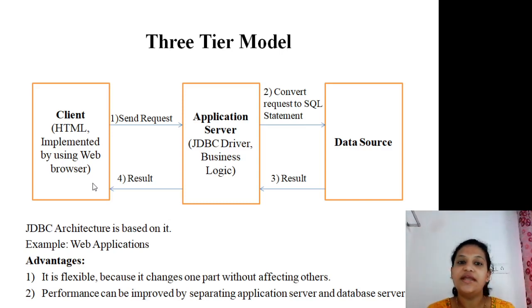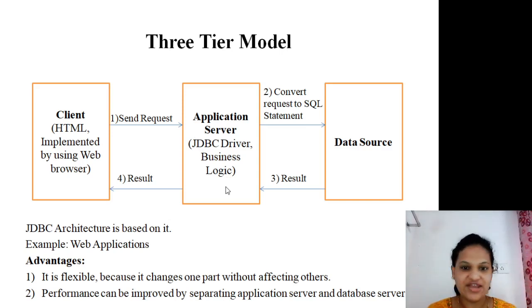Okay, so it has a number of advantages, such as being flexible. Why is it flexible? That means we can make a number of modifications in any module without affecting the other parts. If I want to make a modification on the client side, it does not affect the application server.